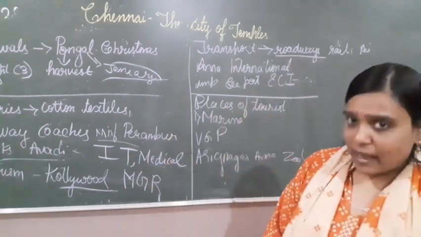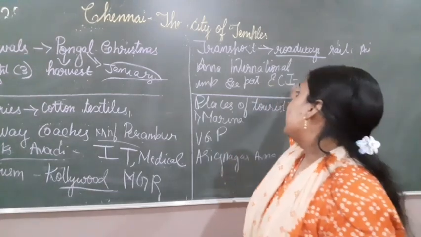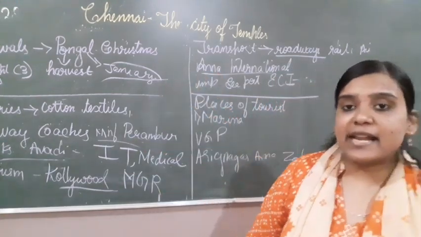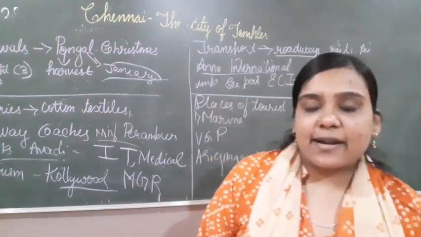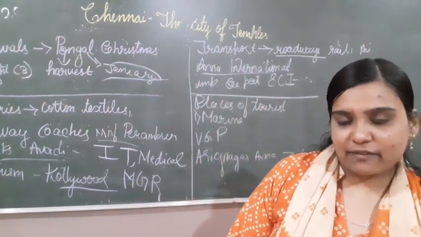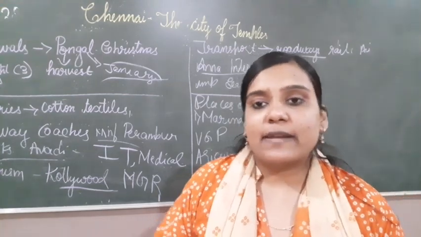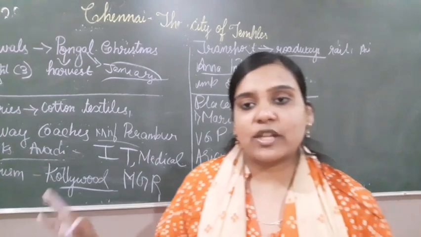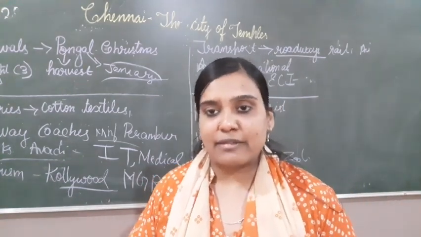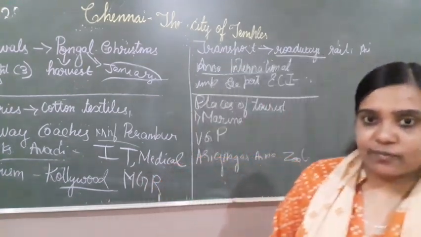But if you want to go to other countries, Anna International Airport is there. From Anna International Airport, we can travel to other countries, just like how we have airports elsewhere. We have Anna International Airport in Chennai, from which you can travel internationally as well as domestically.